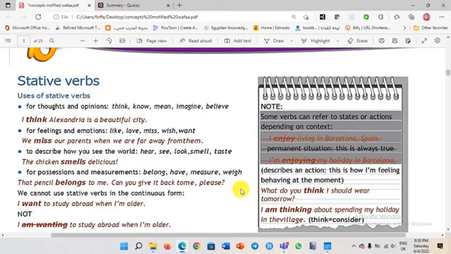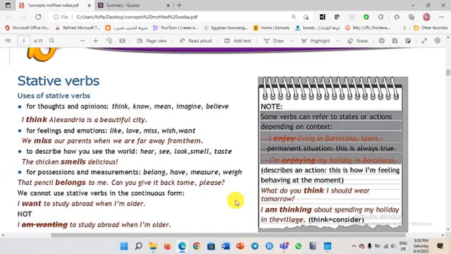We cannot use stative verbs in the continuous form. Remember, dear students, we never say I'm wanting. For example, even if you want something now, I say I want to study abroad when I am older. You never say I'm wanting to study abroad when I am older. Okay? So the stative verbs actually are never used in the continuous.